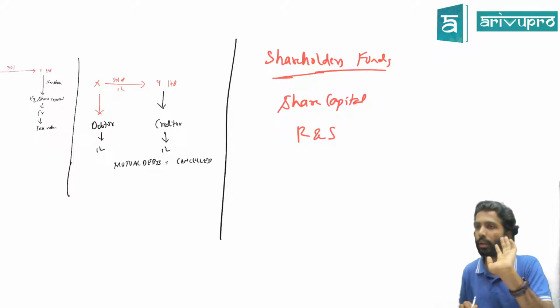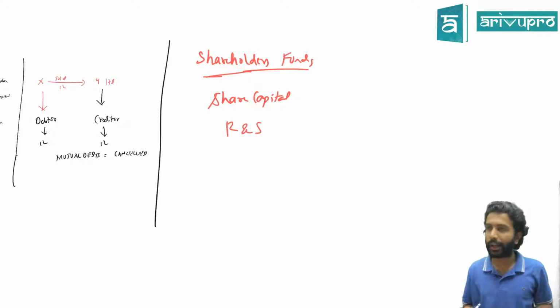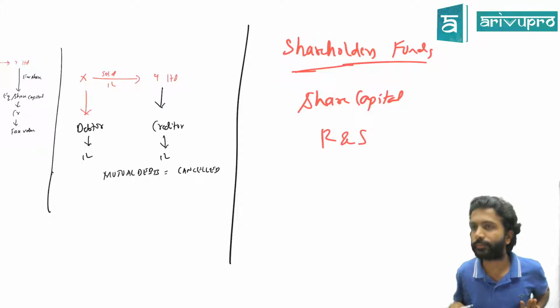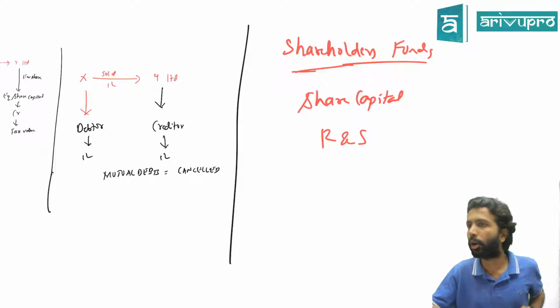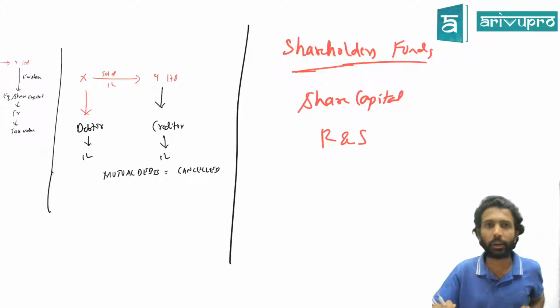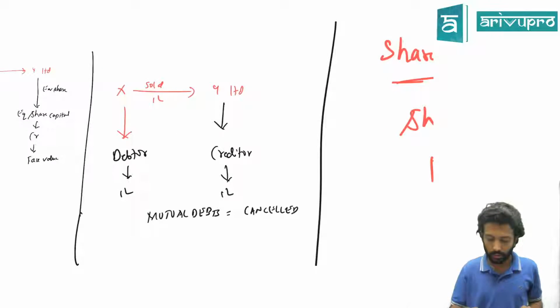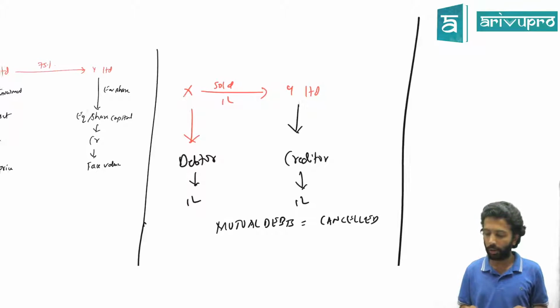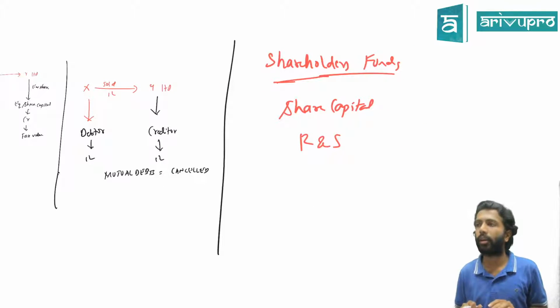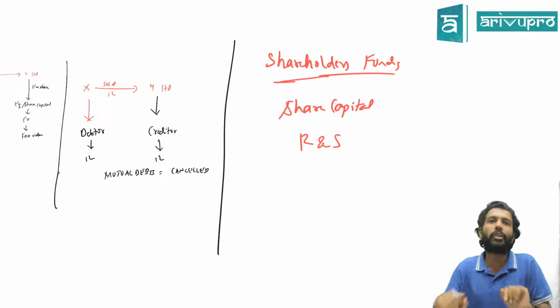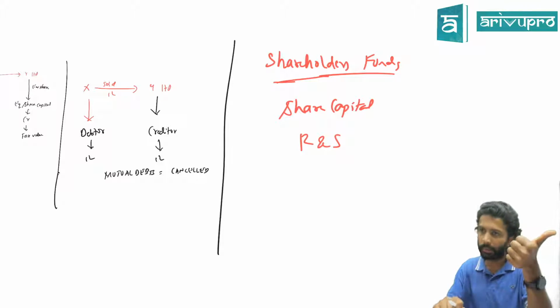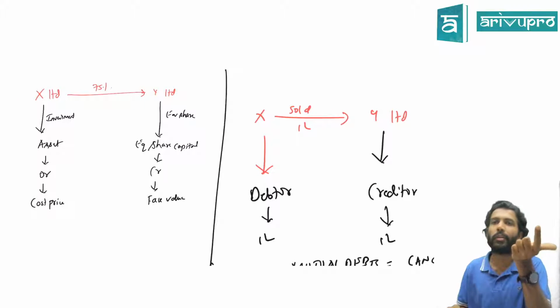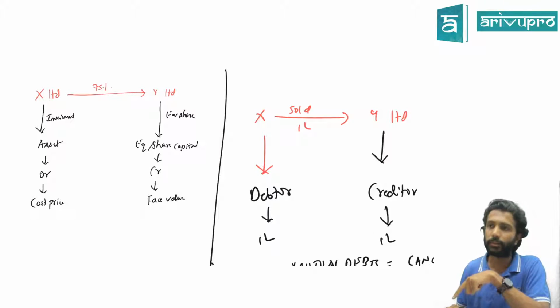Yes or no? So that means, let's say Y Limited has reserves of 10 lakh rupees. Assumption. That means it belongs to the shareholders of Y Limited. Who are the shareholders of Y? X to the extent of 75%, others to the extent of 25%. That means all the reserves of Y Limited, a subsidiary company, have to be distributed among the holding company, and these other 25% we call minority interest.